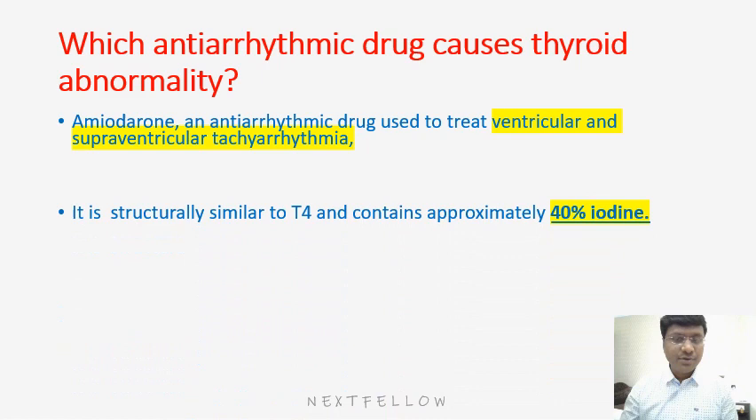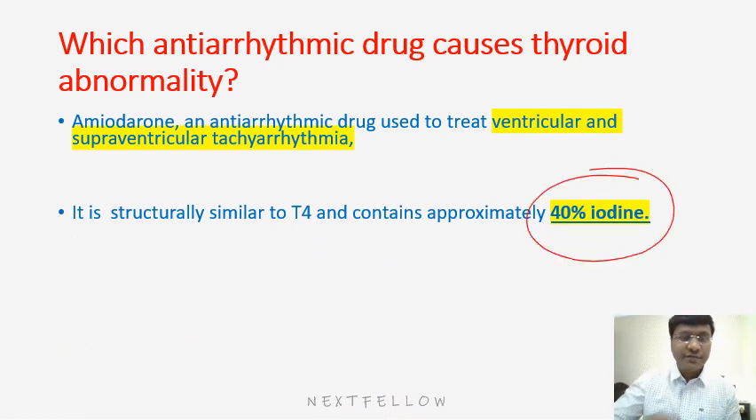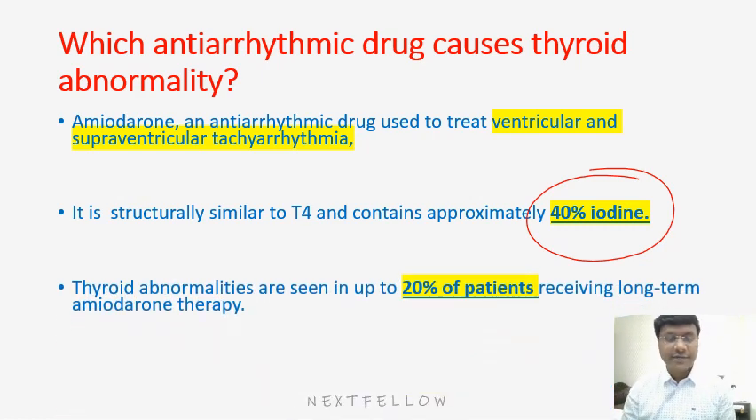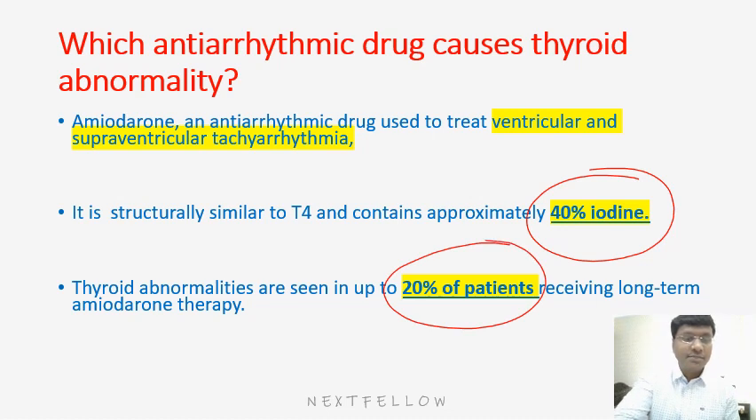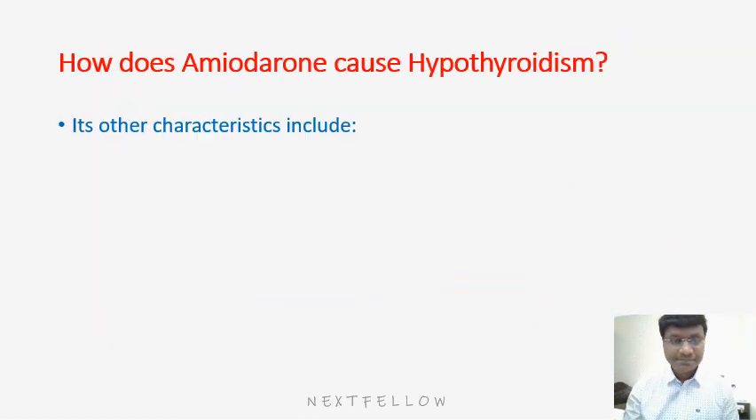So this amiodarone, let me tell you, contains almost 40% of iodine, right? And it is structurally similar to tetraiodothyronine, that is thyroxine. And in those individuals taking amiodarone, 20% of patients receiving long-term amiodarone therapy develop thyroid abnormalities. Now let me discuss in detail about these thyroid abnormalities.